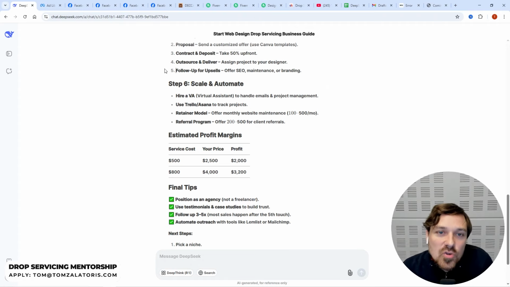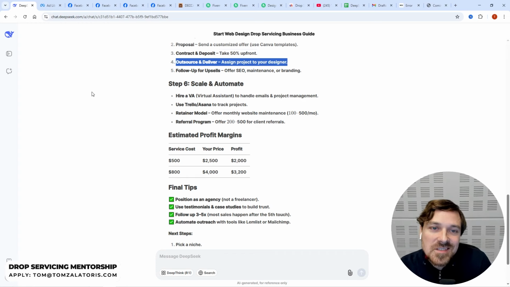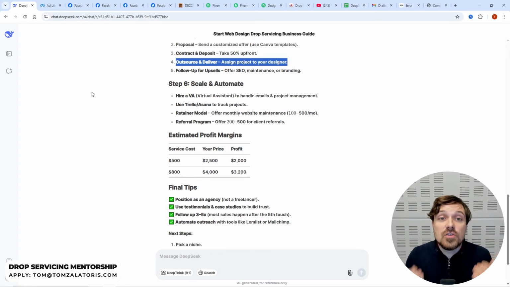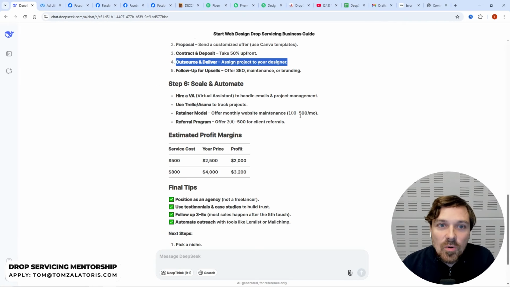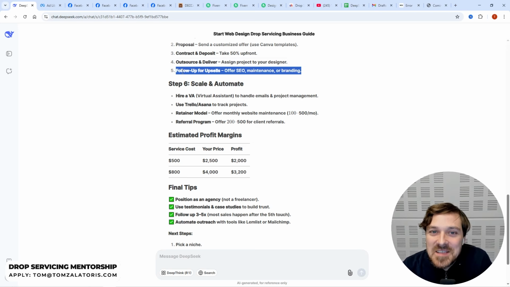Now, and then you outsource and deliver the project. So once you actually get the requirements from your client, the client says, I want X number of pages, I want this logo, I want these pictures, all that kind of stuff, you then put all of this stuff on Fiverr to your supplier as soon as you order. And also you can do upsells as well.